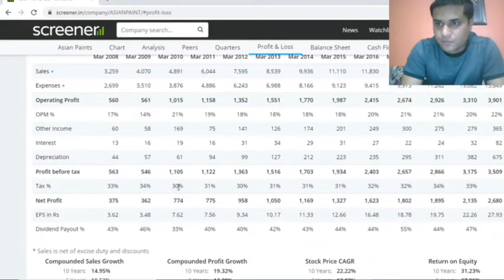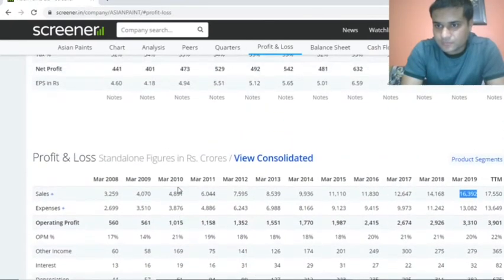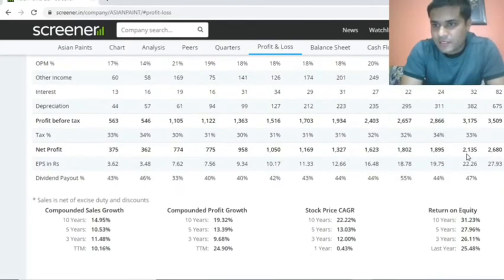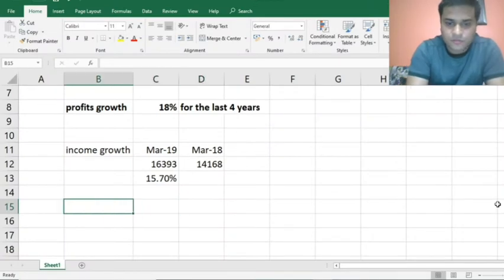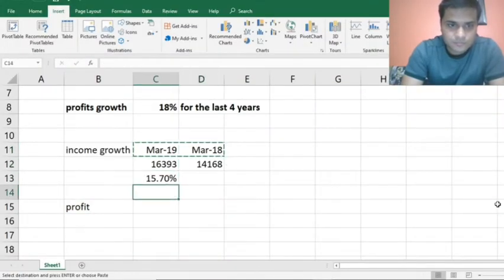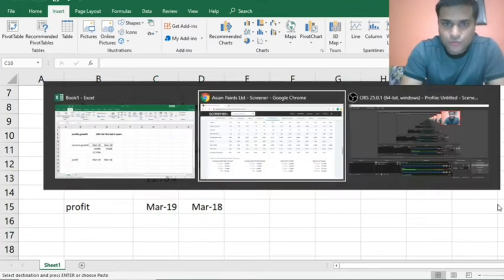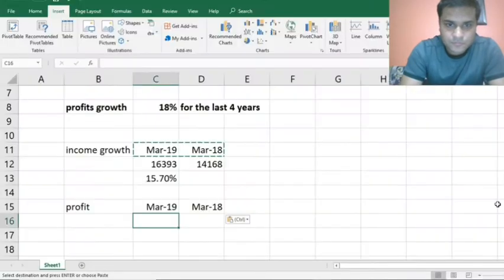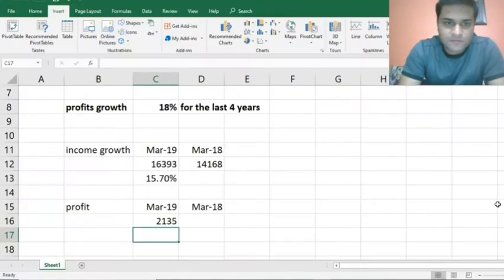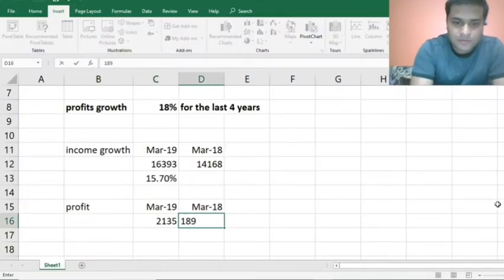Now let's go to the profit side. Net profits. Here it is 22135. So profit is 2135, and this is 1895.